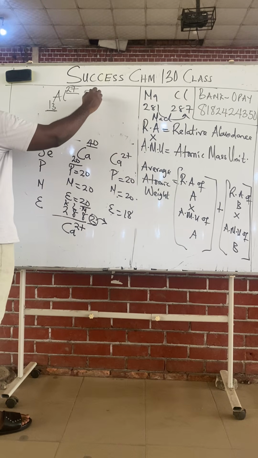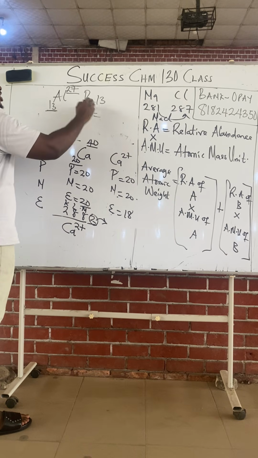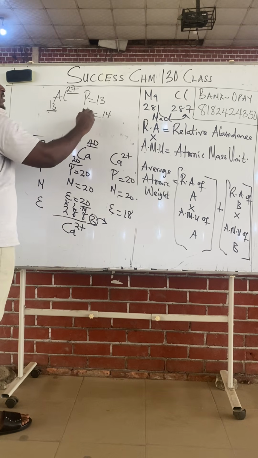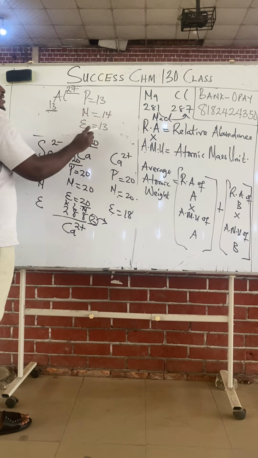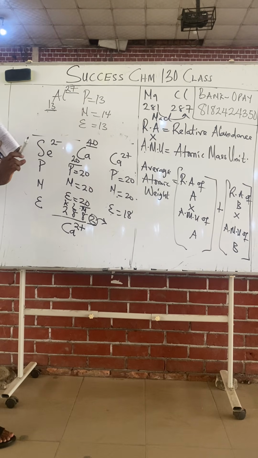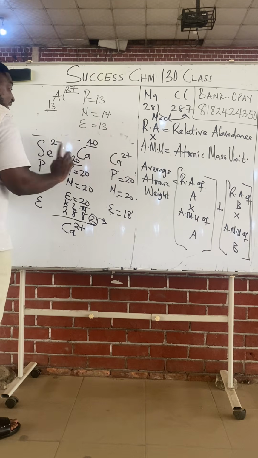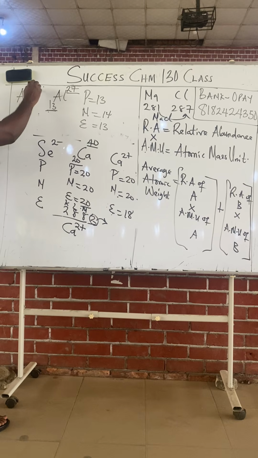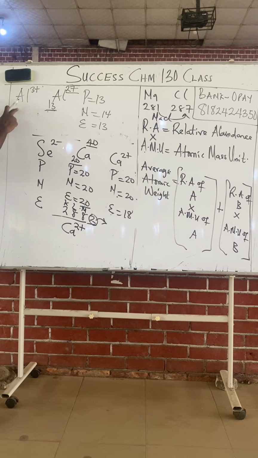Proton is what? What's neutron? You say 27 minus 13, 14. Electron, 13. Class, as long as aluminum is not carrying a charge, number of proton and electron are the same. For uncharged, when elements are uncharged, number of proton and electrons are the same. Once aluminum now acquires the charge Al3+, this is normal aluminum, this is aluminum 3+. Why is aluminum 3+?